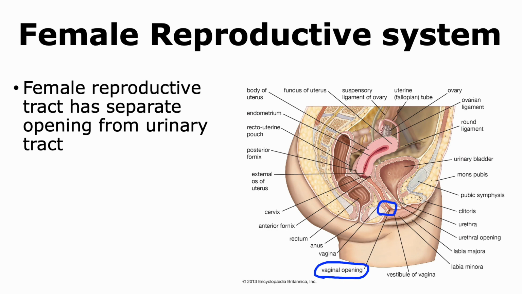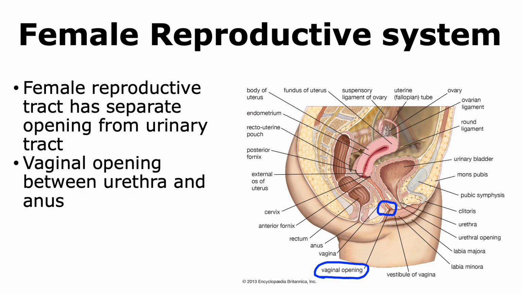Unlike males, the female reproductive system has a separate opening from the urinary tract. Thus, the vaginal opening lies between the urethra, which is where urine is expelled out of the body, and the anus, which is where solid waste is expelled out of the body.